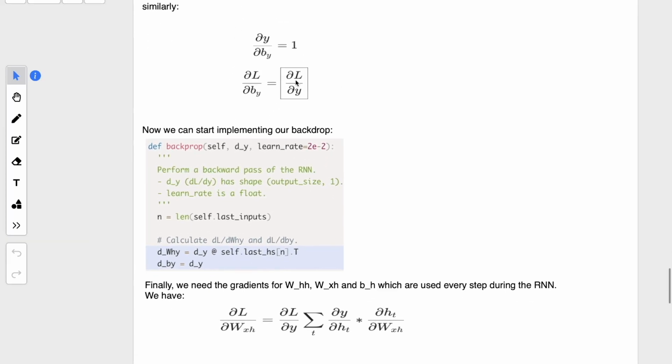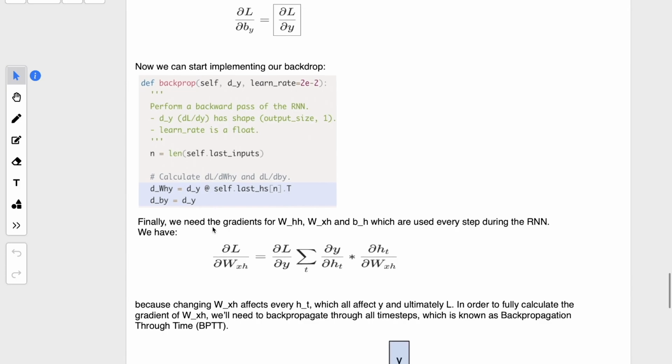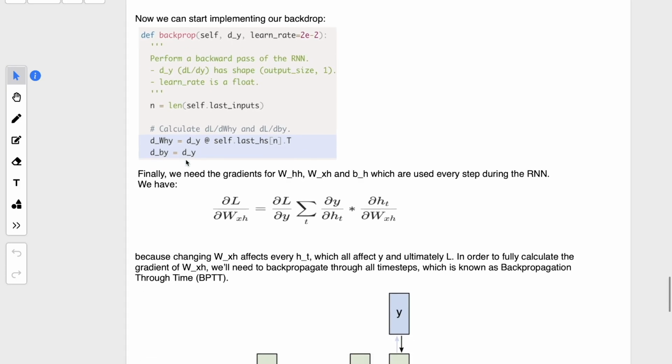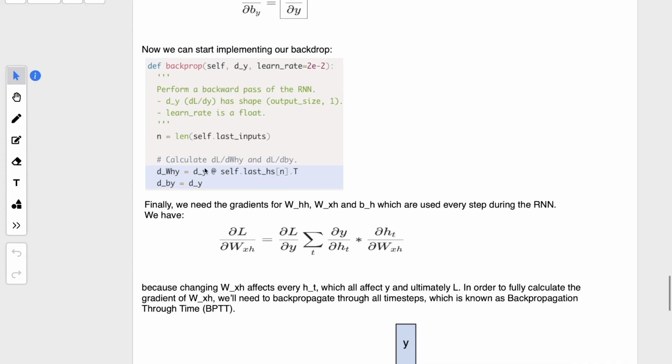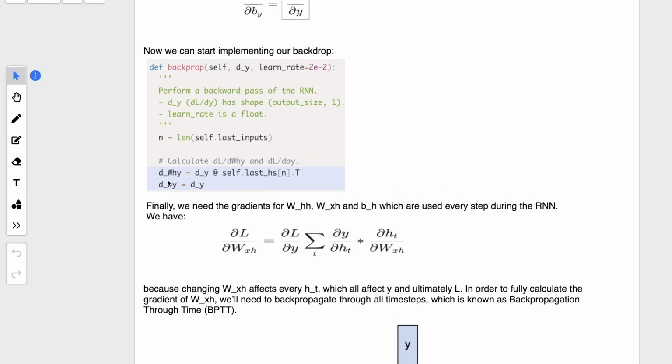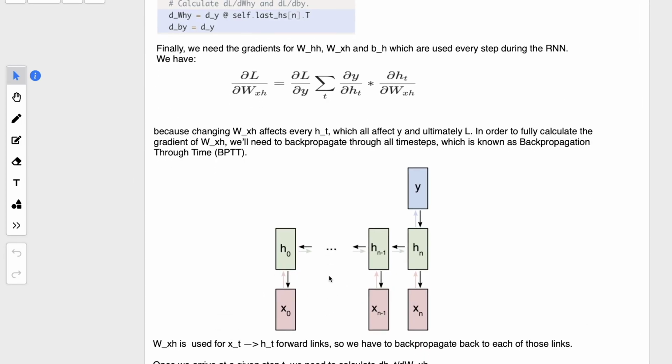Now using these, we update our backpropagation function. We update our weights and biases. After that, we finally need to find our gradients on all the other weights and biases as well, right? So these were output weights and biases, so these were easy. But for hidden layers, weights and outputs, it also depends on the previous hidden layer output, right?